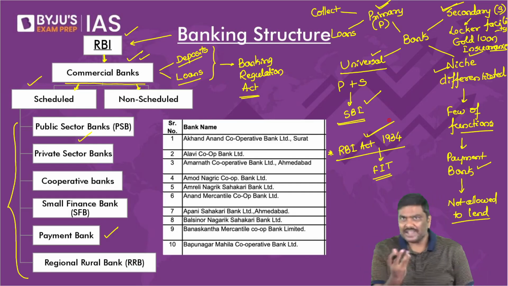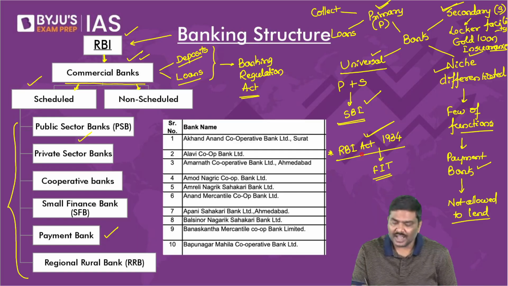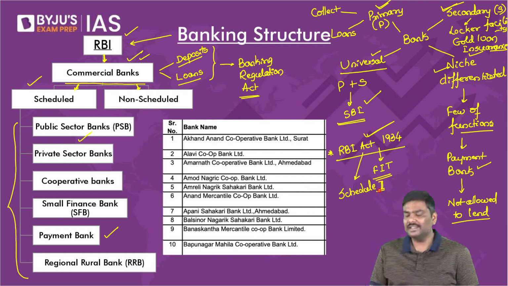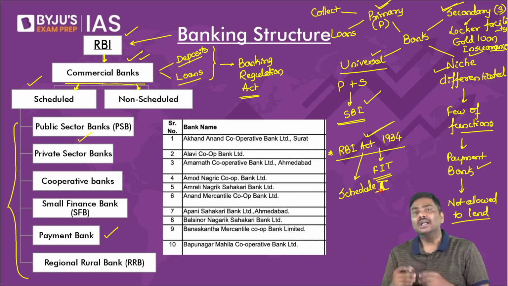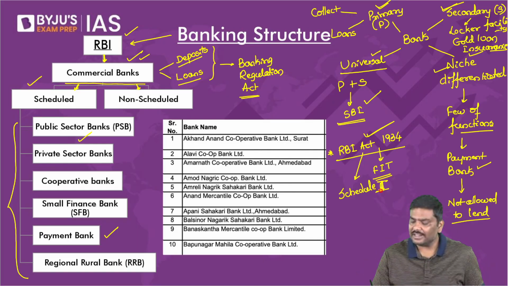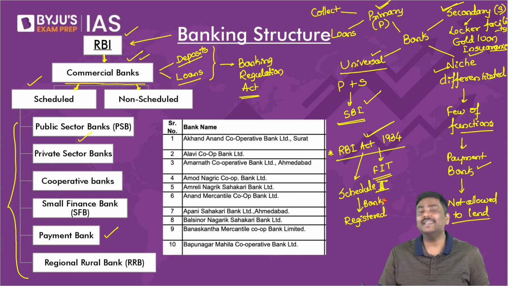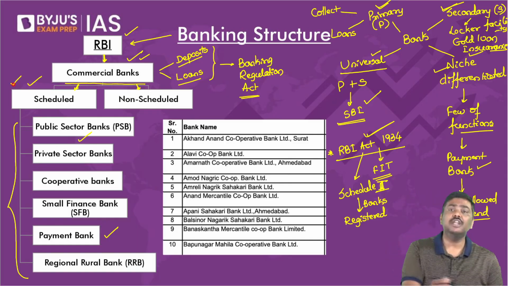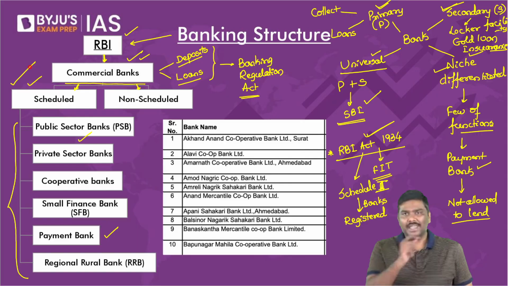Now, why am I mentioning the RBI Act of 1934? Within the RBI Act of 1934, there is a Schedule 2. Schedule is basically divisions. Under Schedule 2 of the RBI Act of 1934, those banks which are registered, these are called scheduled commercial banks, SCBs.